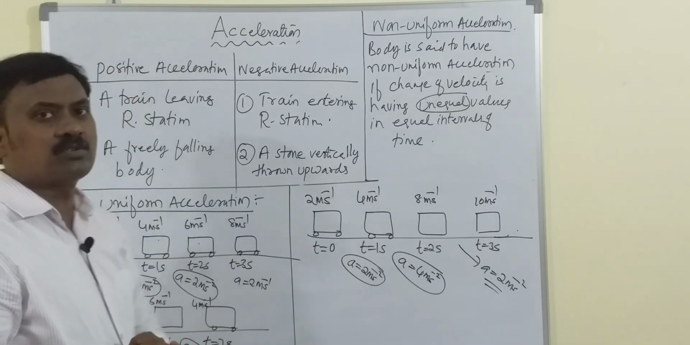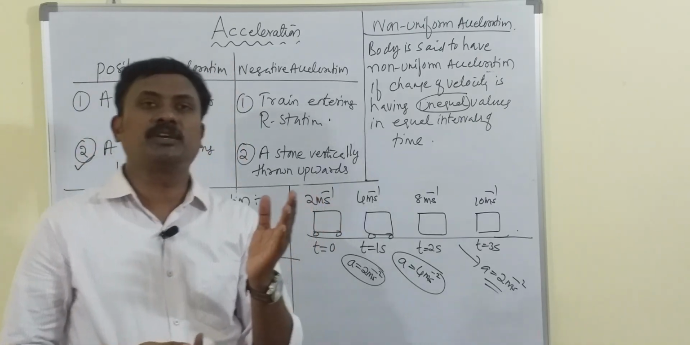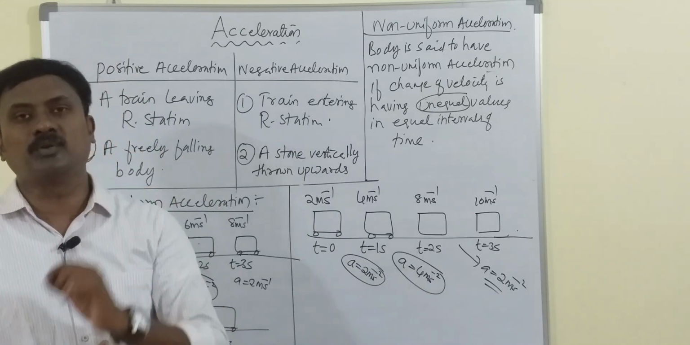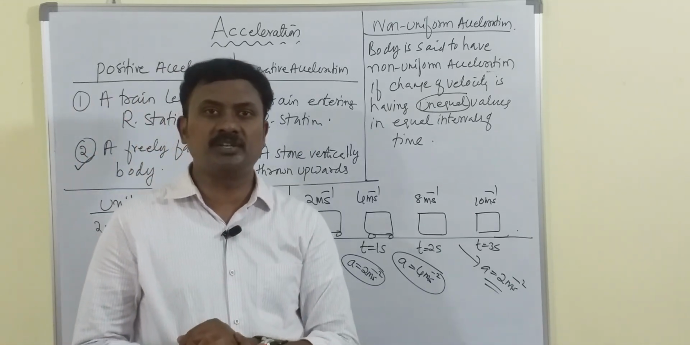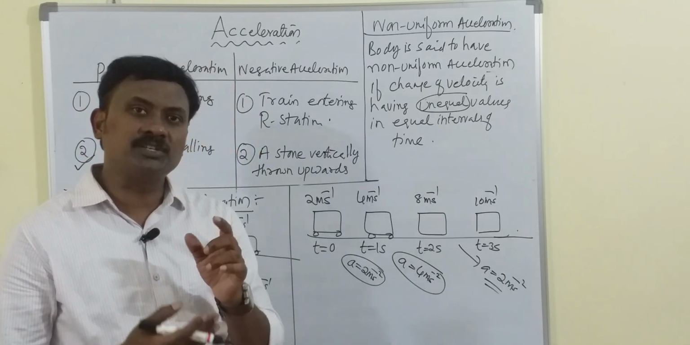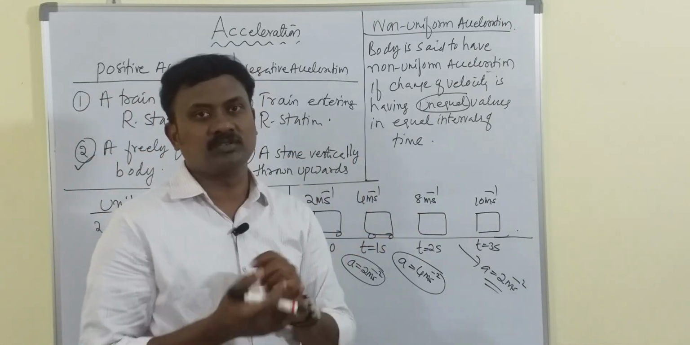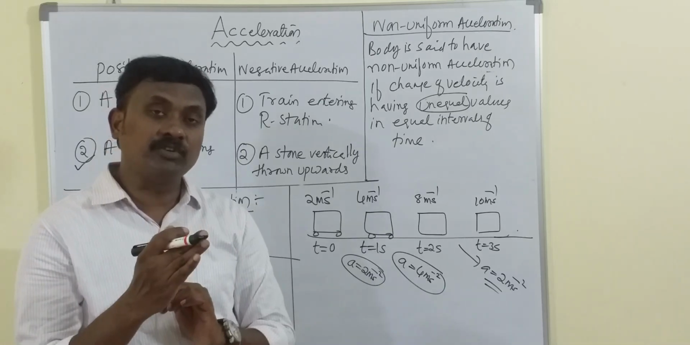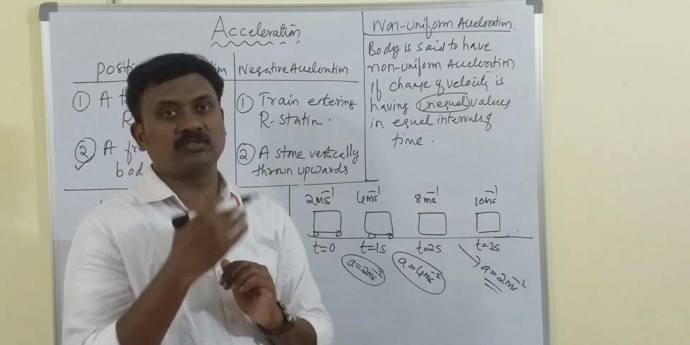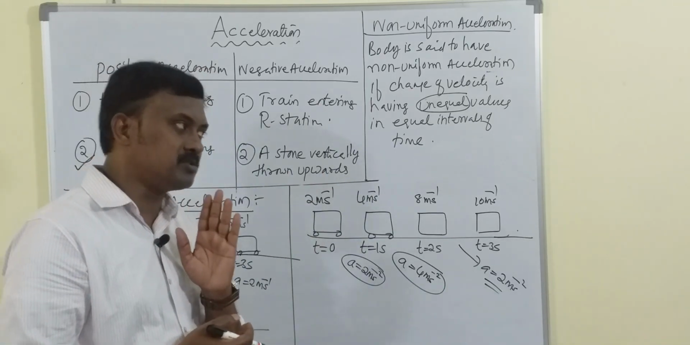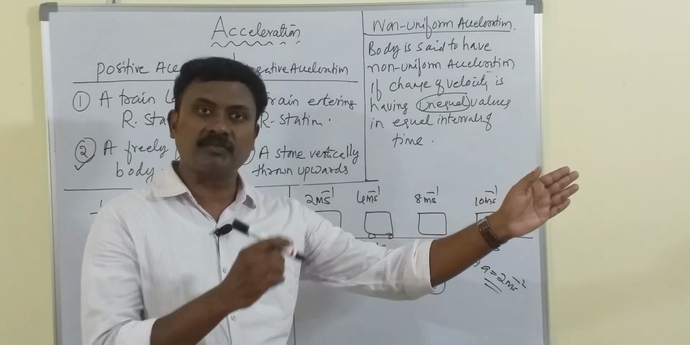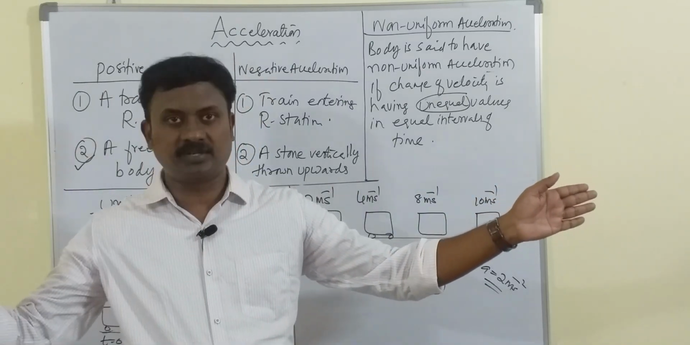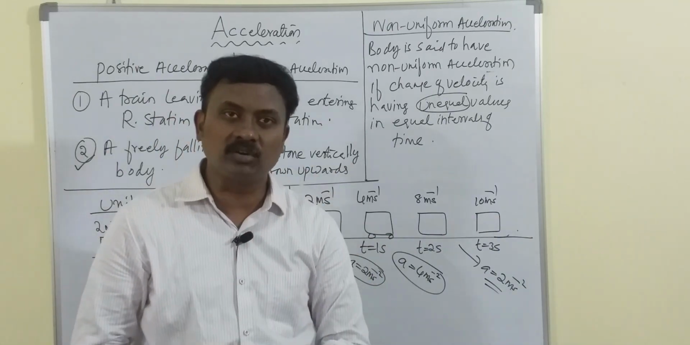One thing I want to say regarding positive acceleration and negative acceleration: in case of positive acceleration, the direction of acceleration will be along the direction of motion. In case of negative acceleration, its direction will be opposite to the direction of motion. If the body is moving in this direction, the direction of acceleration will be opposite. So that is the direction in case of negative acceleration.